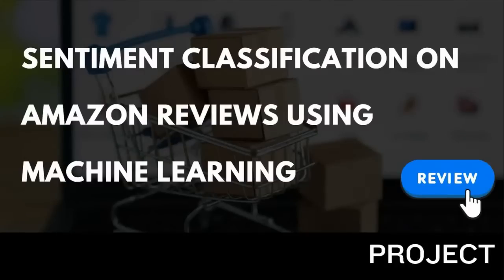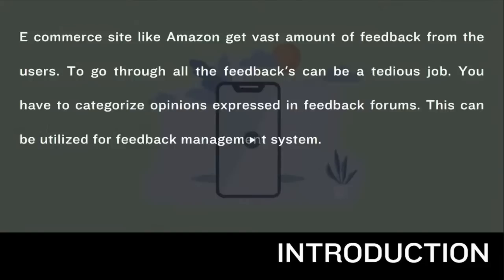So we are going to use NLP, because the reviews are text data, to classify whether it's a positive or a negative review, and then we are going to decide based on it by creating a model. E-commerce sites like Amazon get a vast amount of feedback from users, and going through all the feedback can be a tedious job.